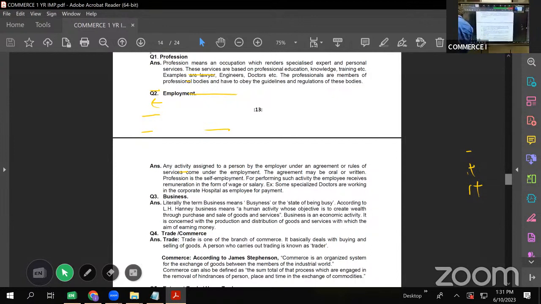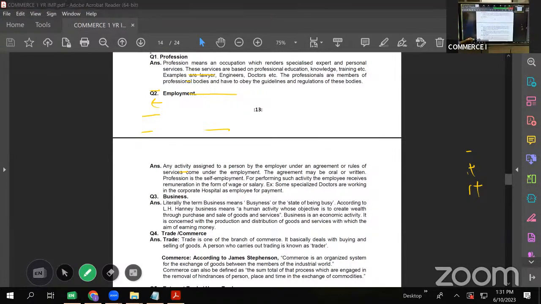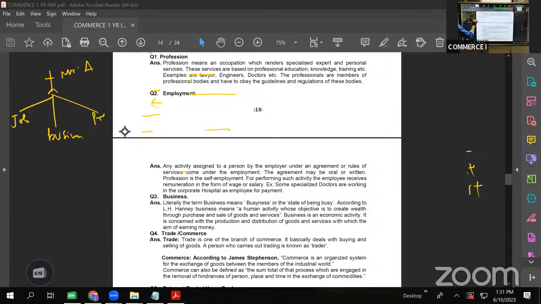You see any person, there is some Mr. X. Say Mr. A. He will be either doing a job, or he will be doing some business, or he will be a professional. These are the economic activities which a person does to earn a source of livelihood, isn't it?